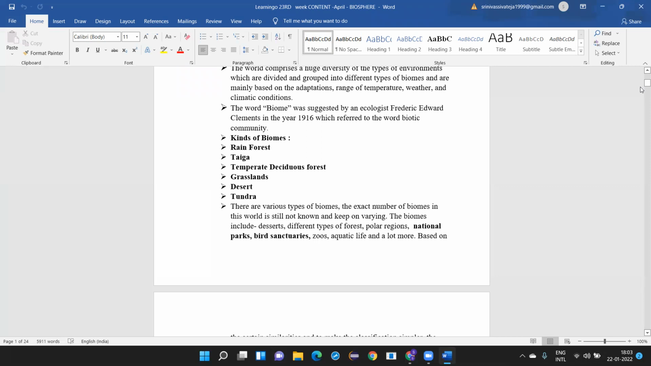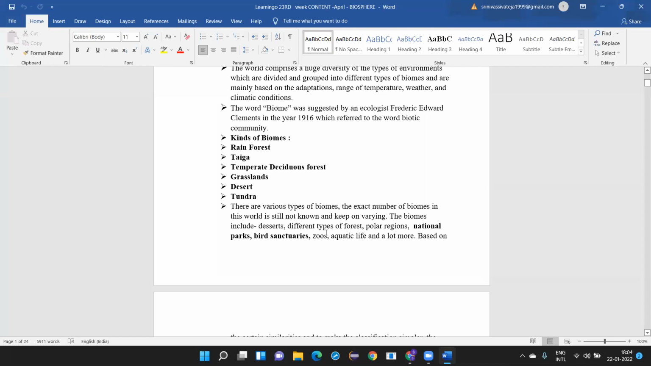So we have rainforest. You must have heard these names, I think. If not, somewhere in your earlier classes you must have at least heard these names, which you call rainforest region, taiga region, temperate deciduous. We have done this in natural vegetation also. So grasslands, desert, and the tundra. There are various types of biomes.